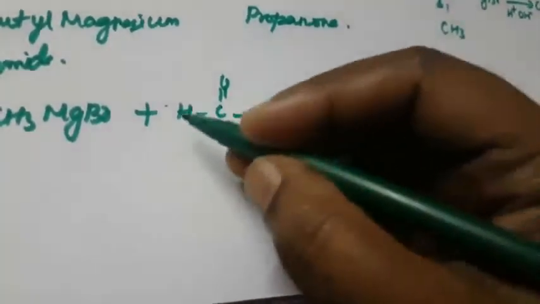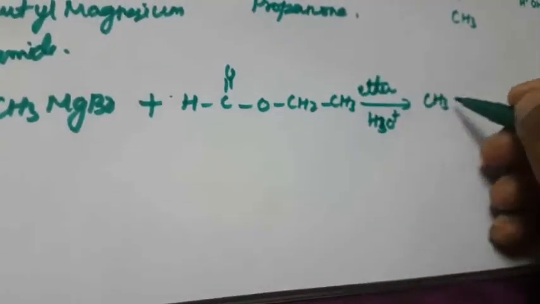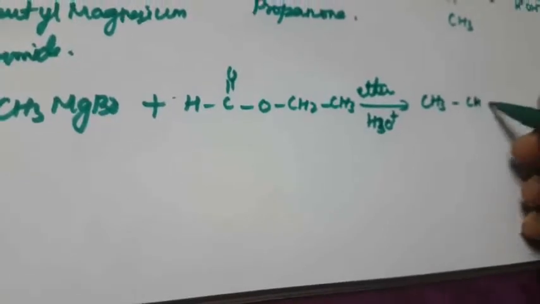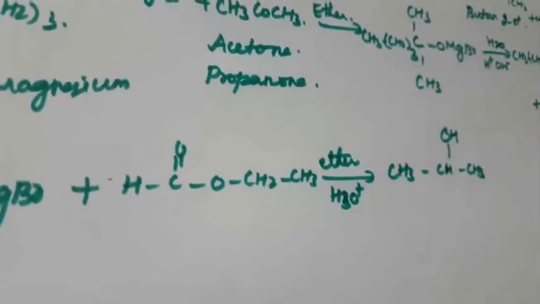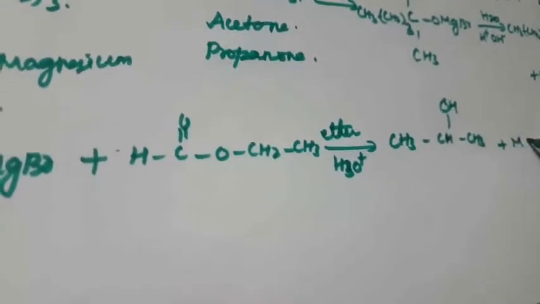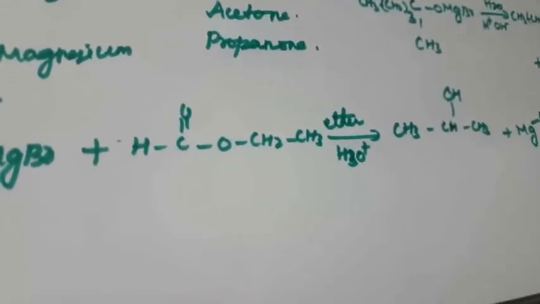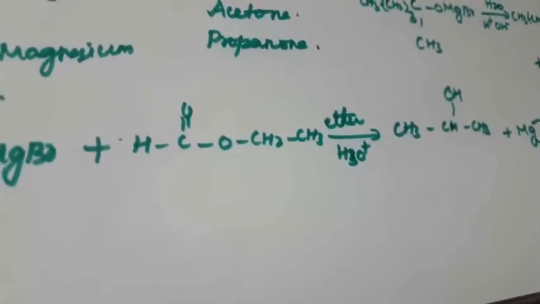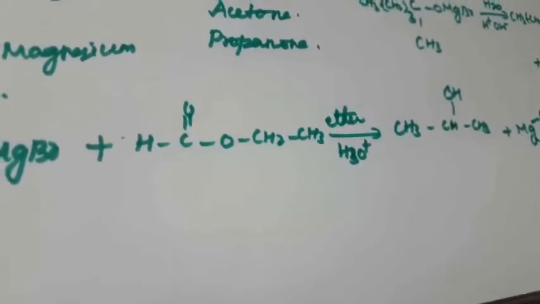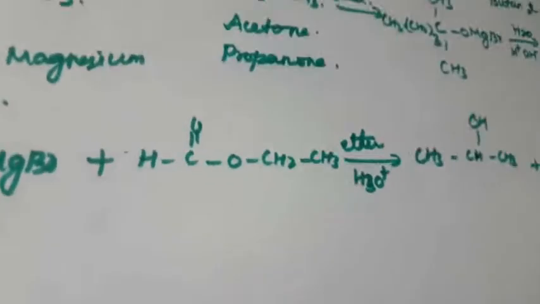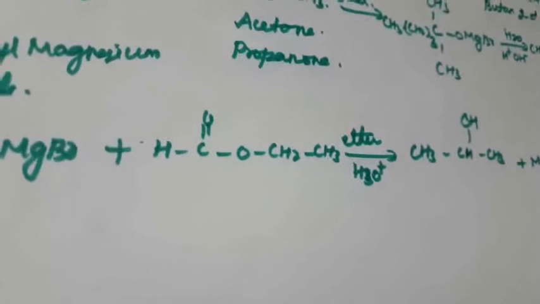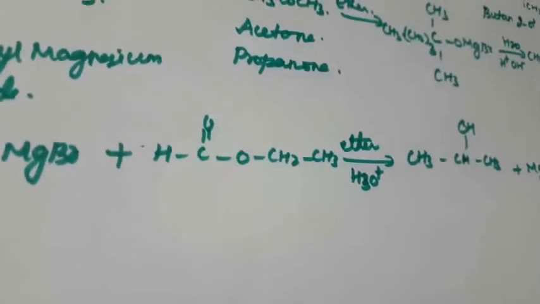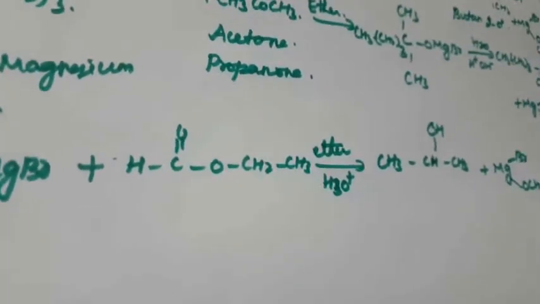So here, no addition like that. CH, that is the secondary alcohol. Then again MgBr OCH2 CH3. Okay, so this is another one. This is the preparation of alcohol using Grignard reagent. So this is the first one.